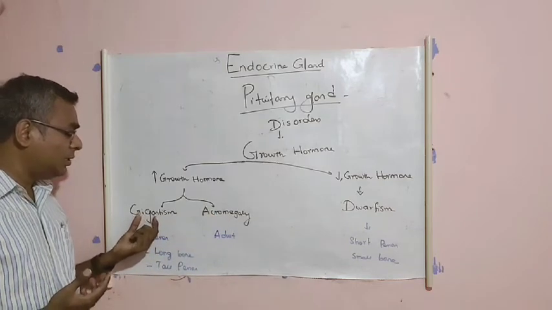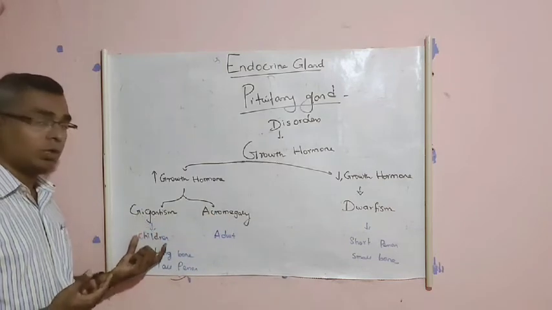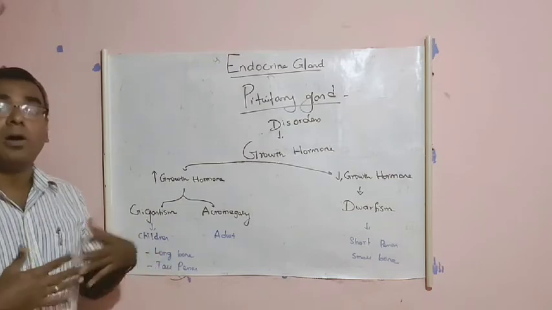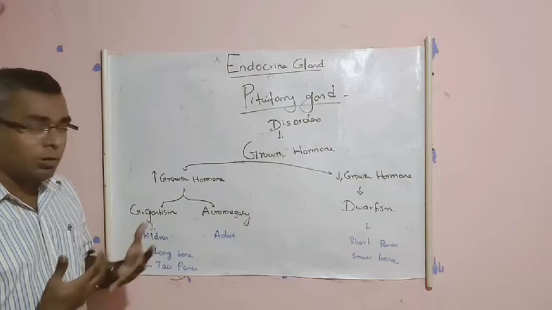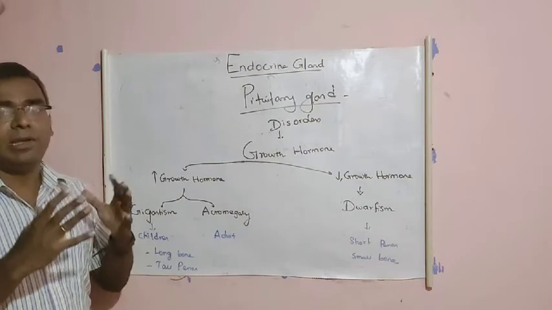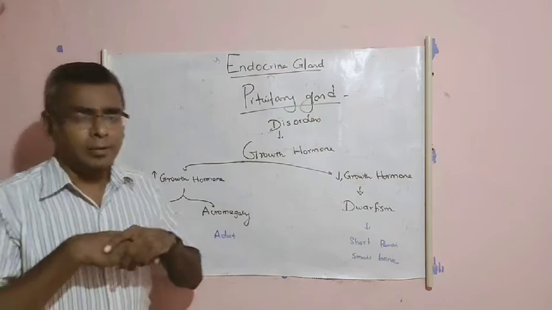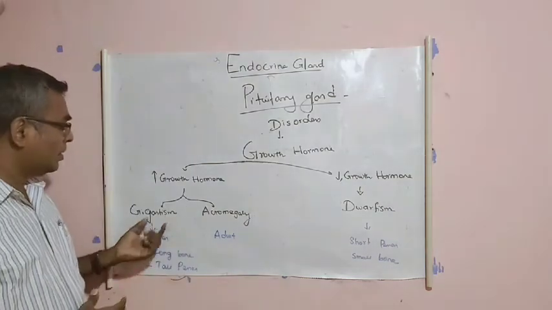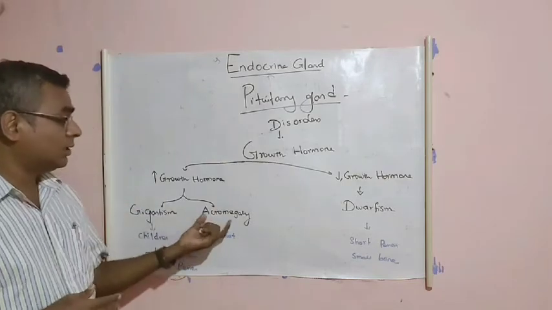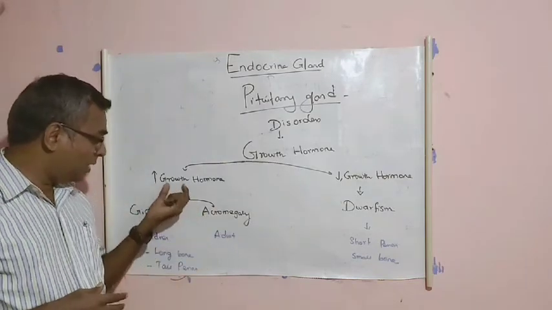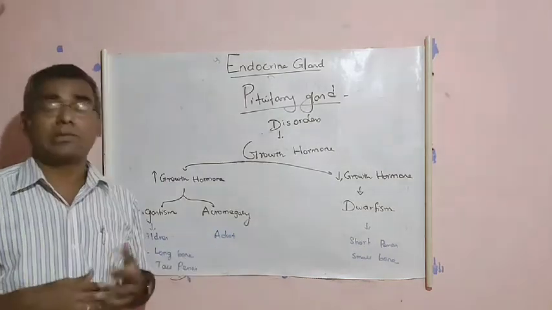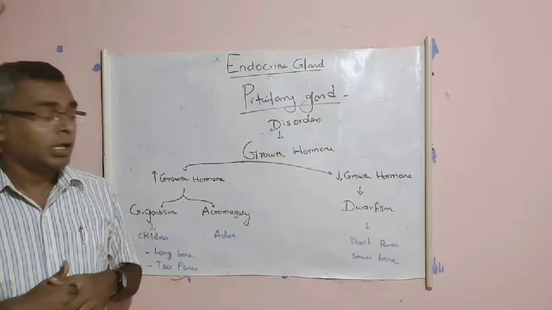In gigantism, this disease occurs mostly with children. This person is long and tall, with long bones and excessive growth of the face, feet, and hands, everything. So the body is taller than a normal person. The same condition happening in adults is known as acromegaly.